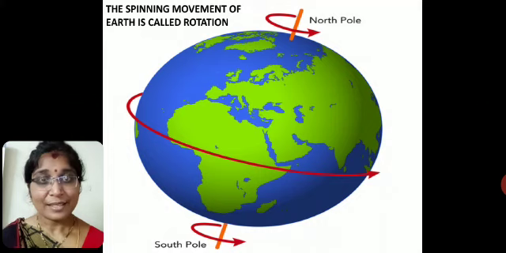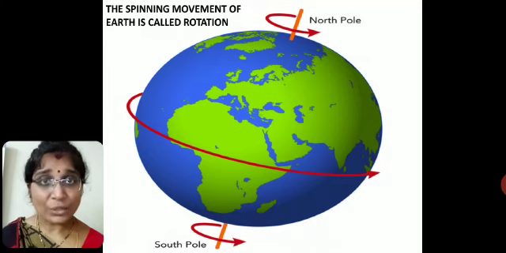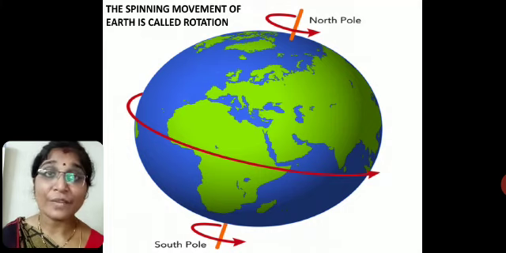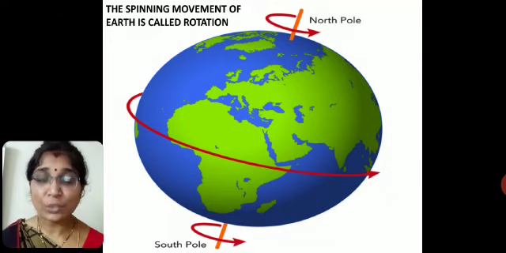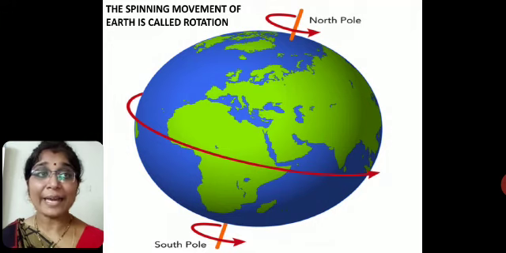Children, this rotation will cause the day and night. We know what is the day, we know what is the night. Day is very bright with the sunshine, where we do all the works, we play, eat, go to school, do the homeworks.